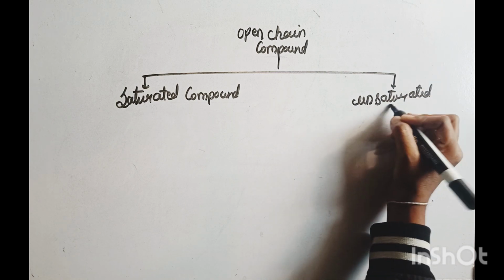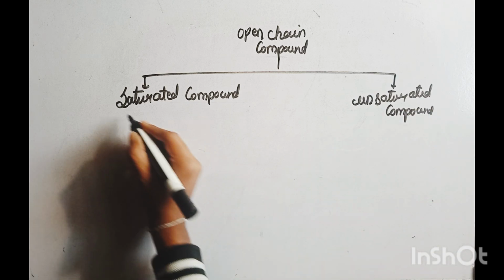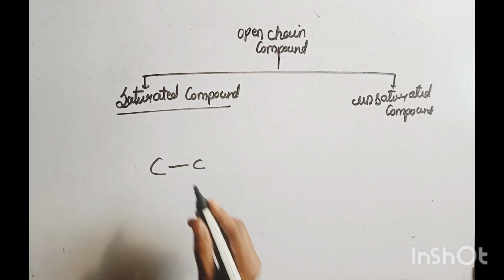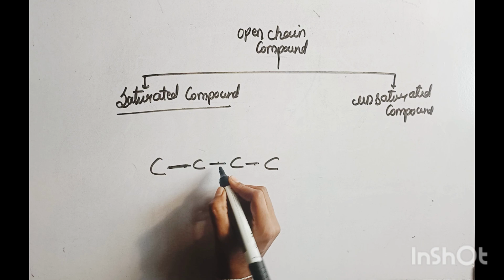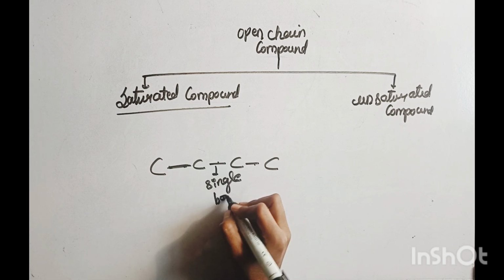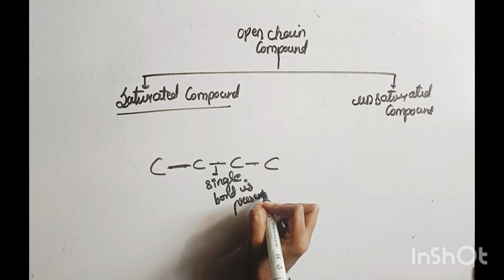Okay, what is saturated? Saturated means that between the carbons there is only a single bond present, called a saturated compound.